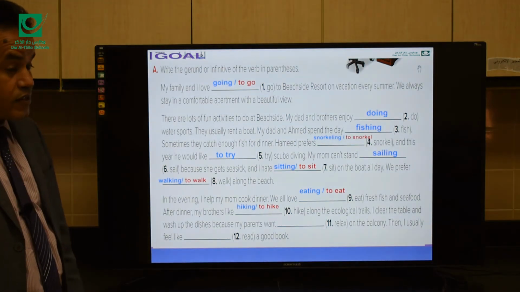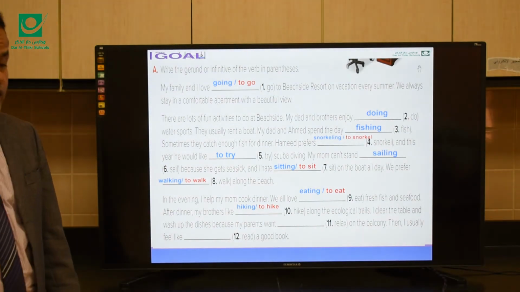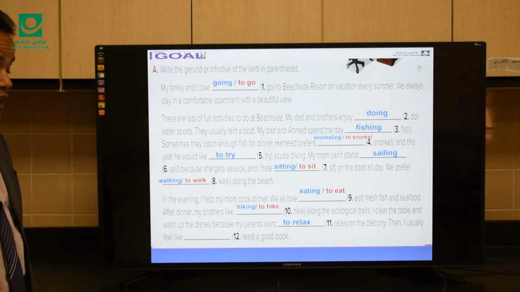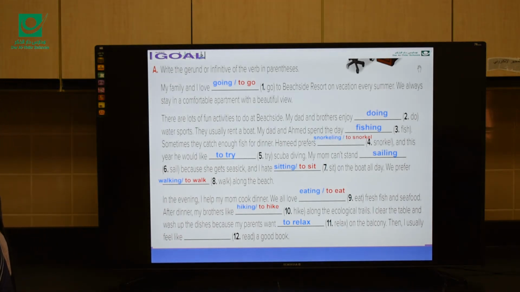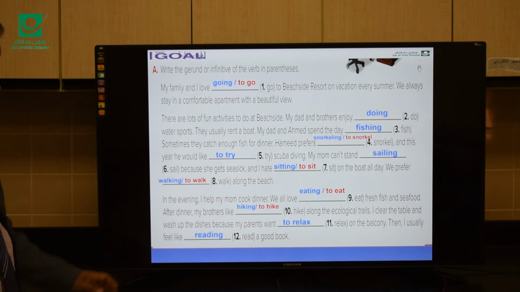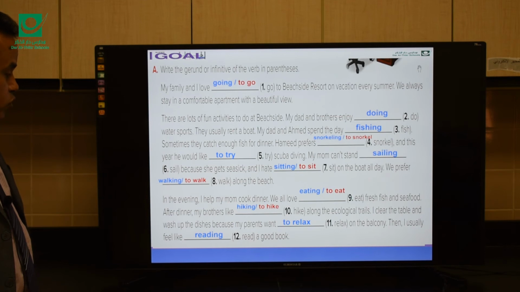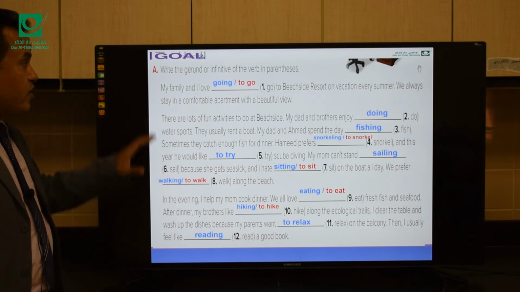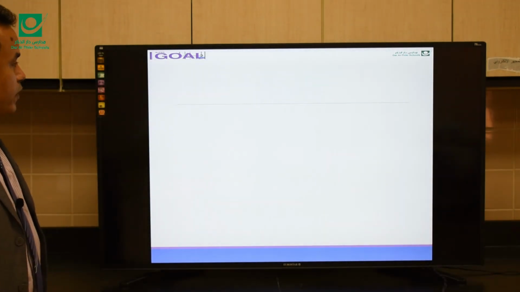want relax. After want, we only use what? What do you think? A gerund or an infinitive? Exactly, an infinitive. Want to relax on the balcony. Then I usually feel like read a good book. After feel like, we only use a gerund. Okay? Then I usually feel like reading a good book. This is part A. Let's go to part B here.